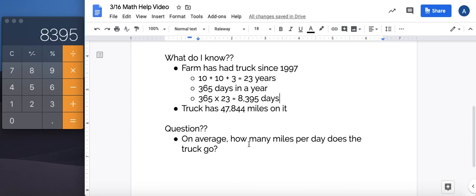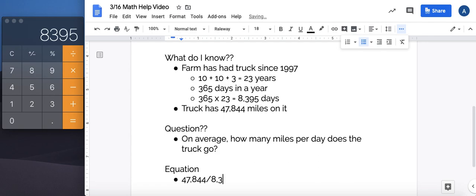So now I'm ready to write my equation to match the problem. So let's go ahead and write that. So my equation would be 47,844 divided by 8,395 equals n. Now what does n represent? N represents, let's go back to my question, how many miles per day? So let's go ahead and type that.